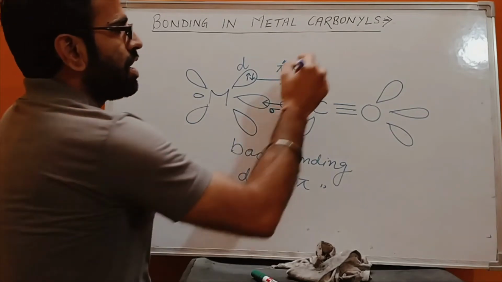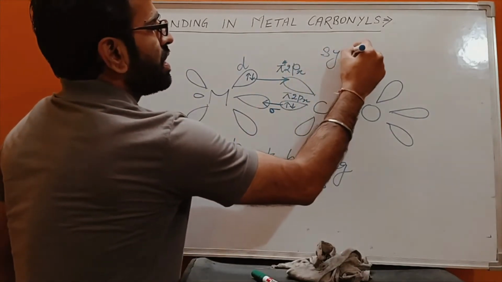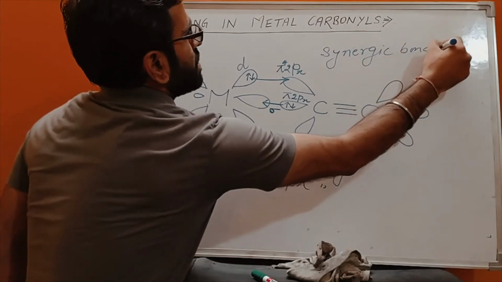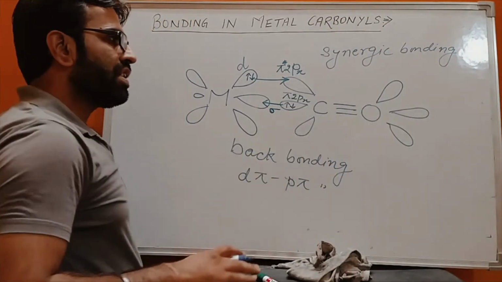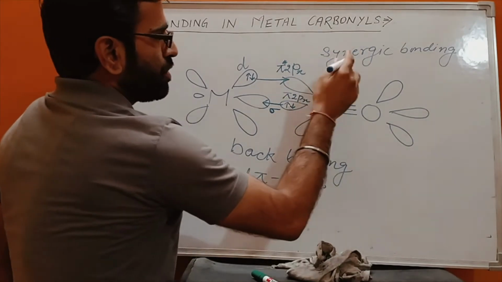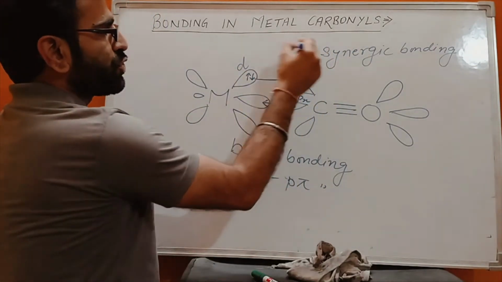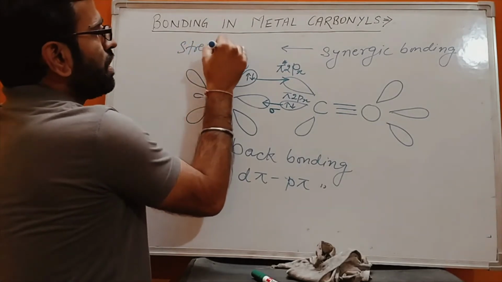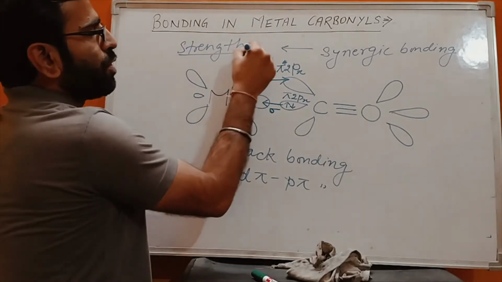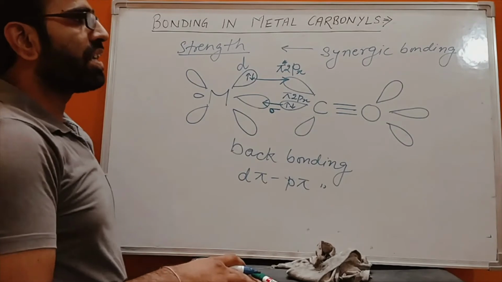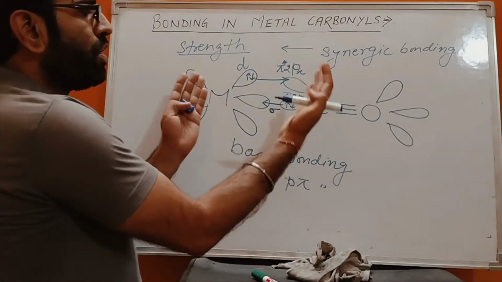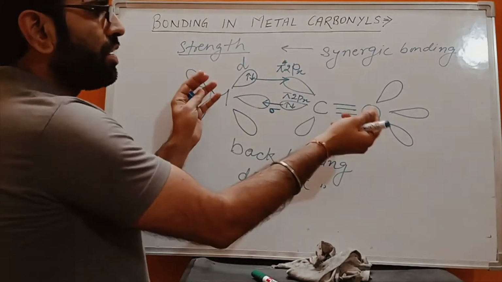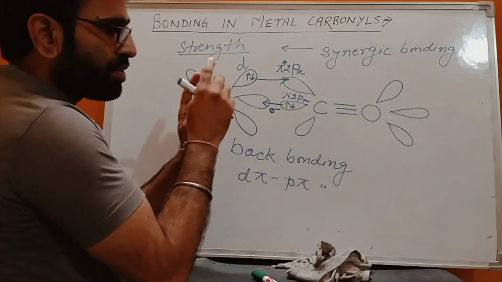Another name of this bonding is synergic bonding, because it increases the strength of the bond. Synergic means that two things, here the metal and the ligand, are combinedly doing some common work.